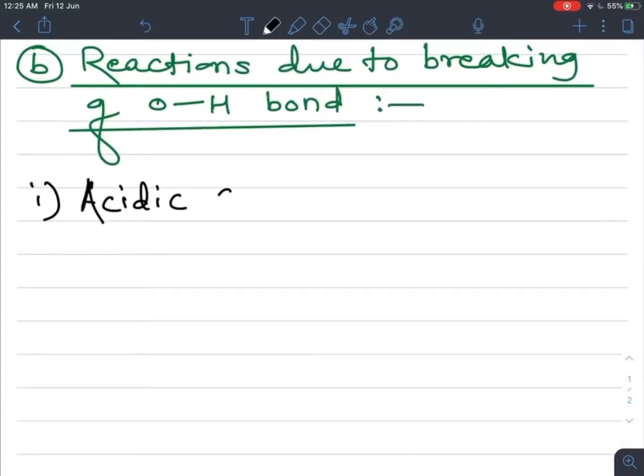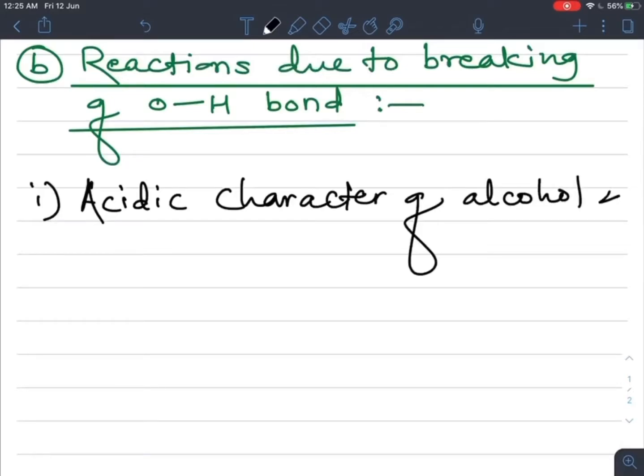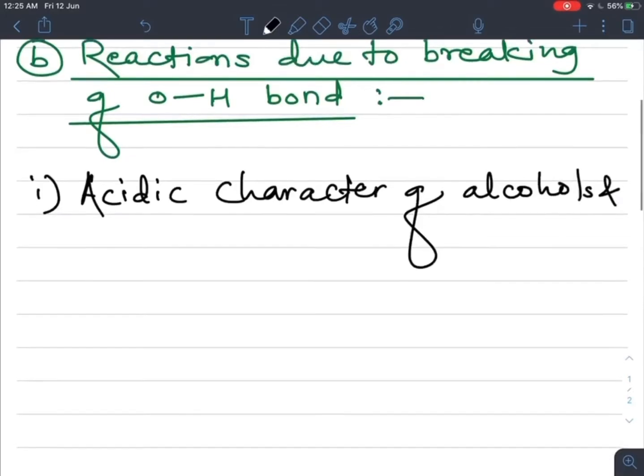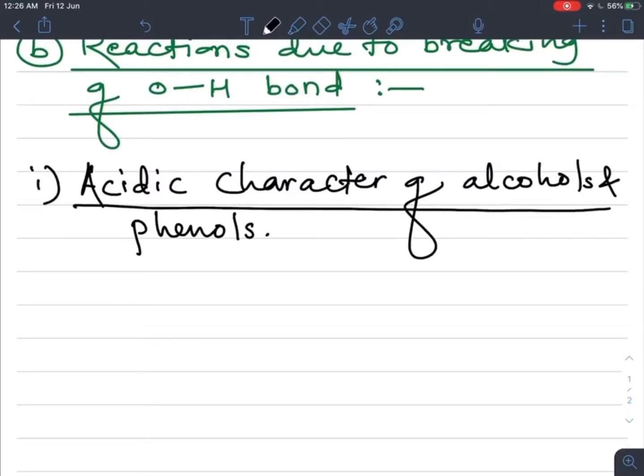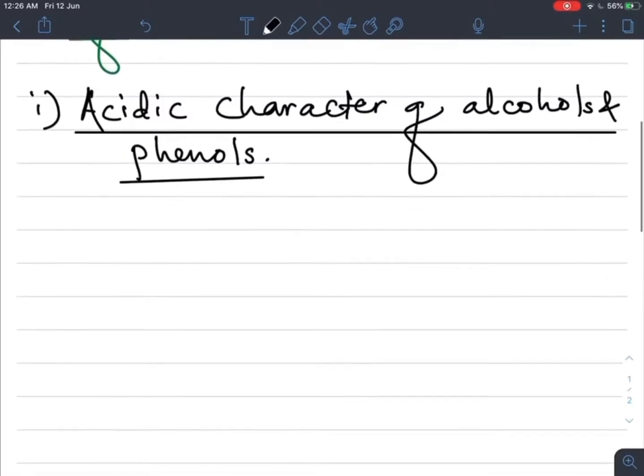So, acidic character of alcohols and phenols. This is the first reaction or character we'll see, according to its nature, that is the acidic character of alcohols and phenols. So, what is meant by acidic character?